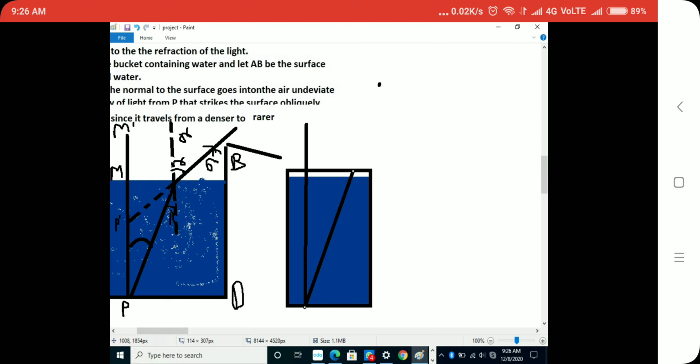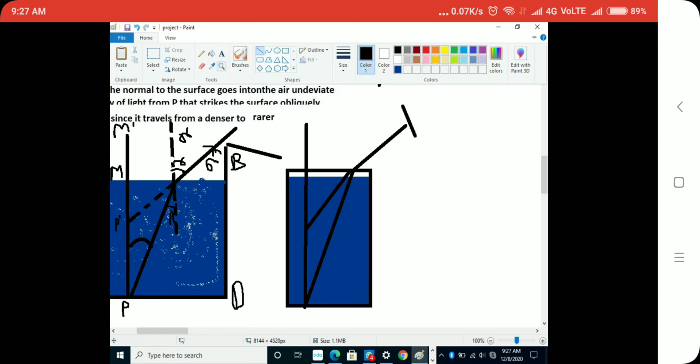You have seen that it would get refracted like this, but it is bending toward where our eye is present. Suppose here is our eye. Everything that happens here is like this, and we are able to see only at this depth.